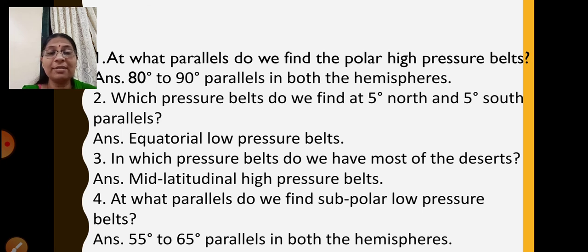So these are the things which we have learnt in lesson number 4 of geography, air pressure. We learned that air has weight. We also learned that air pressure varies according to its location and from time to time as well. The factors which affect air pressure are the temperature of a place, the amount of water vapor present in the air, and the altitude of the region. We also saw the pressure belts formed on the earth's surface and the effects of air pressure on the environment as well as human life.